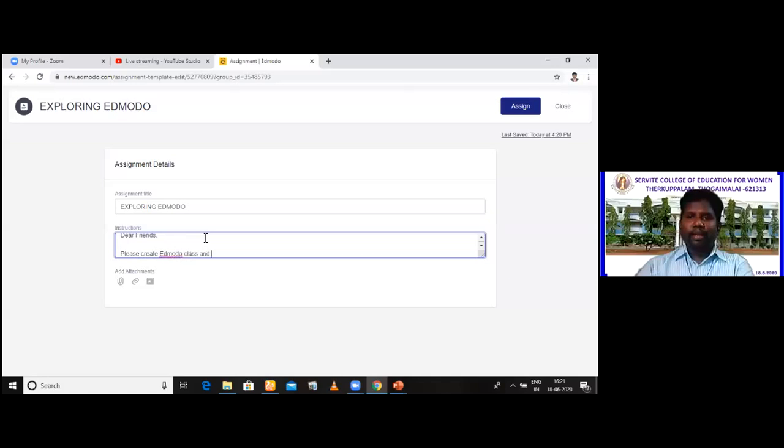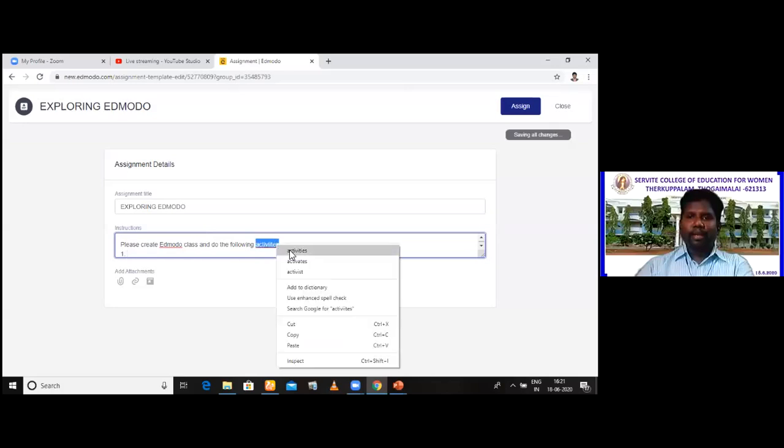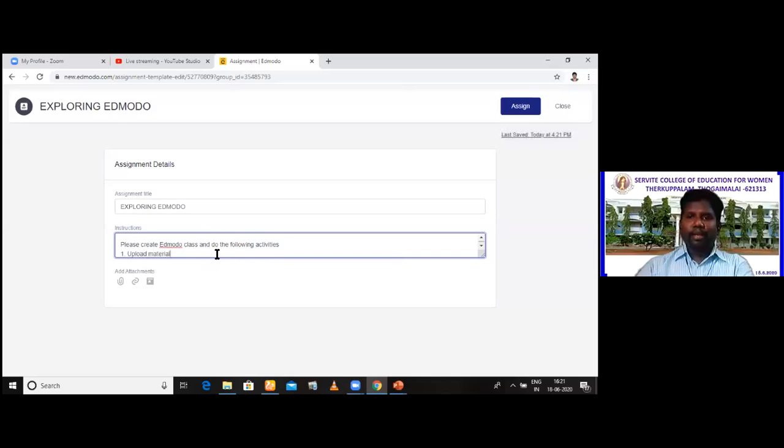Do the following activities. Okay, number one. The activity number one, you will have to upload an assignment. You will have to upload material. Upload material. Create assignment, as we are creating now. Create quiz. See, Edmodo also has an app, but in the app, quiz cannot be created. You can use the mobile, but use the browser. Okay, am I clear to you?